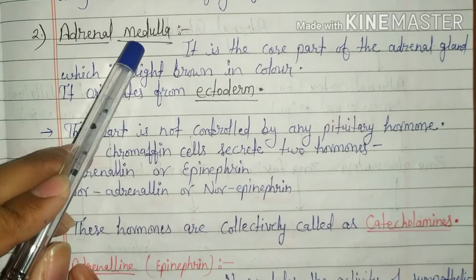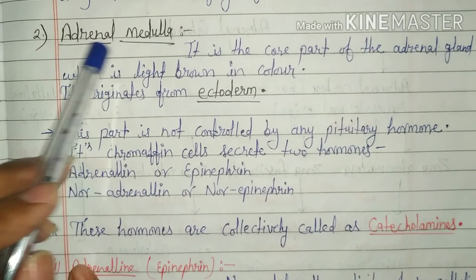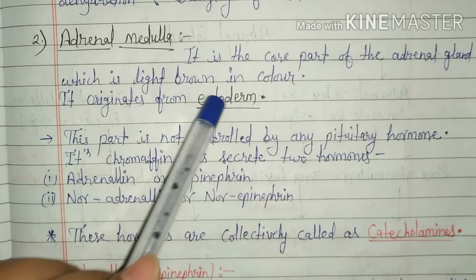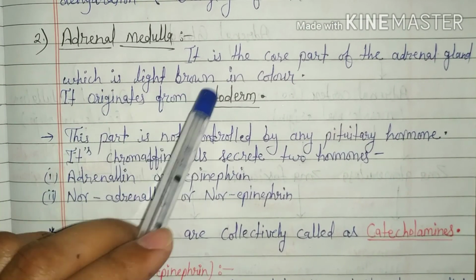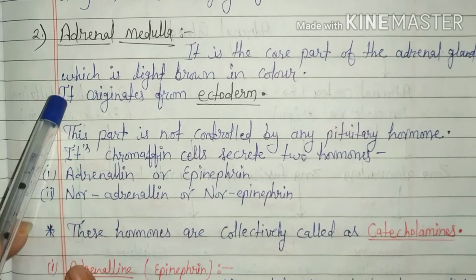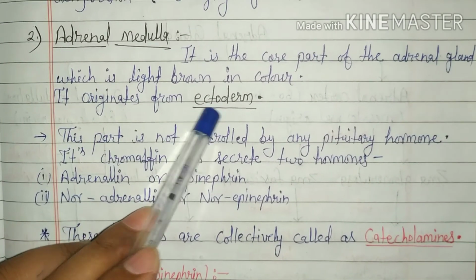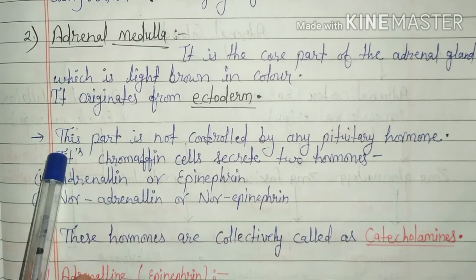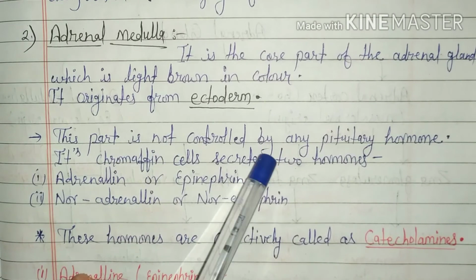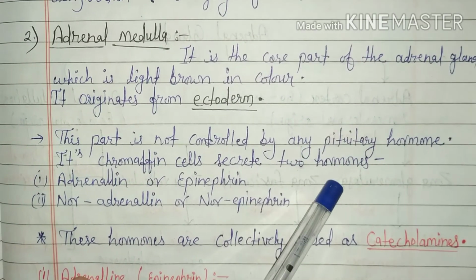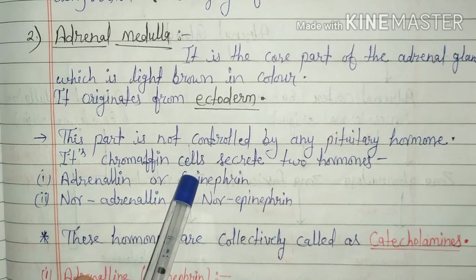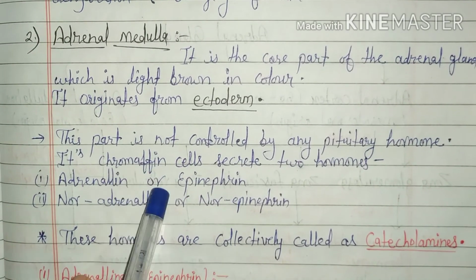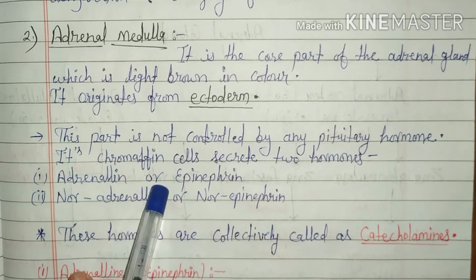Second, adrenal medulla, part of the adrenal gland. It is the core part of the adrenal gland, which is light brown in color, and it originates from the embryonic ectoderm germ layer. This part is not controlled by any pituitary hormone, because the adrenal cortex part is controlled by the anterior pituitary.